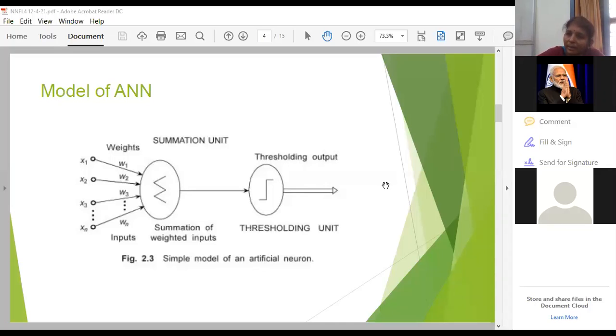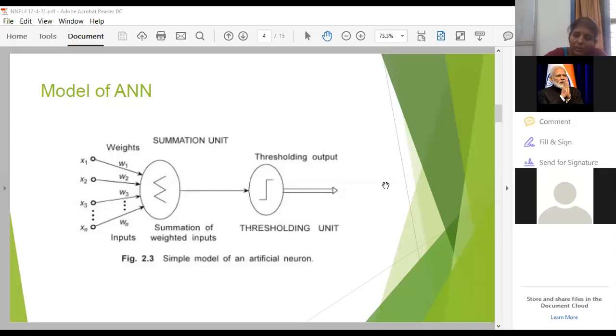Okay, I am talking about biological neural network. Hope you are understanding the basic difference between biological neural network and artificial neural network. We are replicating the operation of a biological neural network in the artificial neural network.